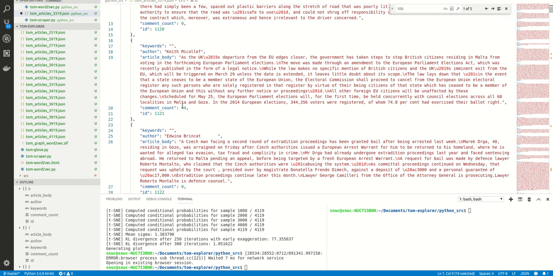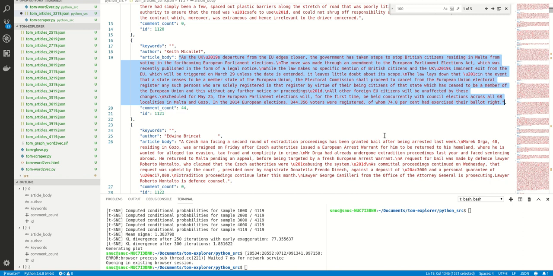So again, the only thing we're going to be using when we're feeding the machine learning algorithm is the article body. No author, no keywords, no comment counts, nothing else.